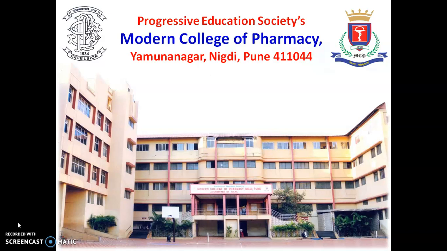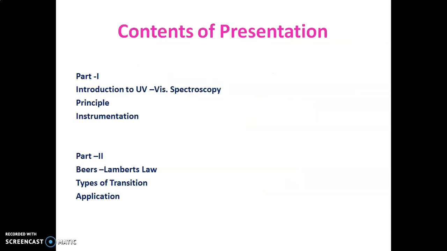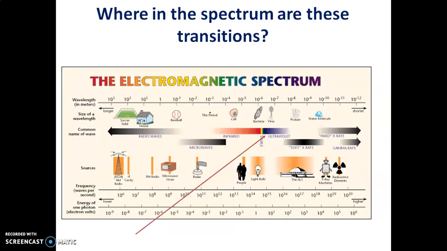Today we are going to see details on the topic UV visible spectroscopy. UV visible spectroscopy is also called electronic spectroscopy, or molecular absorption spectroscopy. Before that, we will see the contents of the presentation. Today we are going to cover part 1, which includes introduction to UV visible spectroscopy, principle and instrumentation. In part 2, we are going to cover Beer-Lambert's law, types of transition and application.